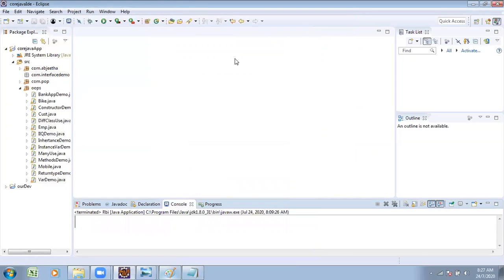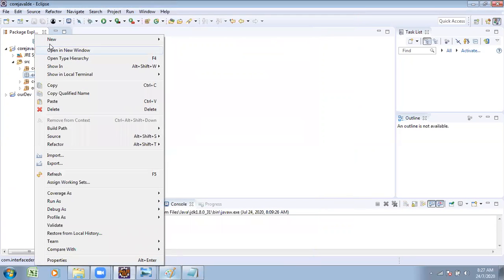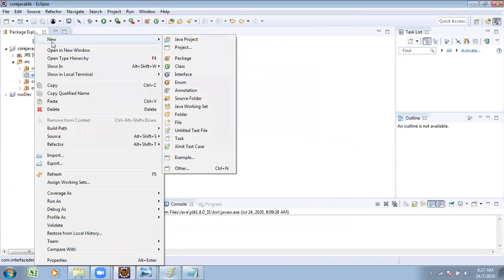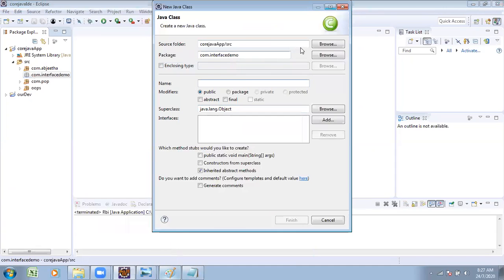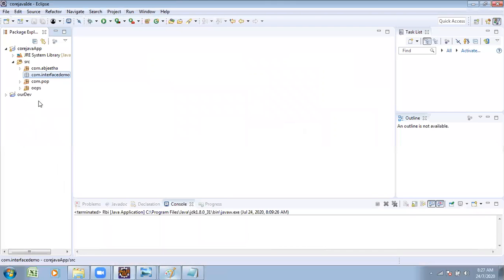All right. Here I created one new package for today's application: com.interface demonstration. New class. In step 1, I wanted to do the creation of the interface. Step 2, this is the subclass. Step 3, this is the main class. What is the procedure to make the transactions in this one?